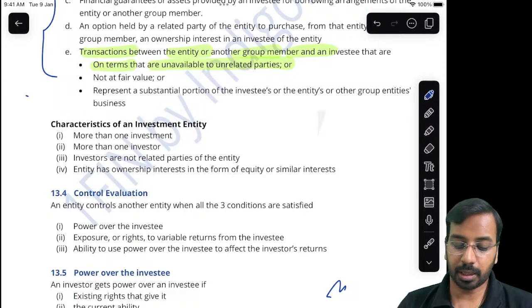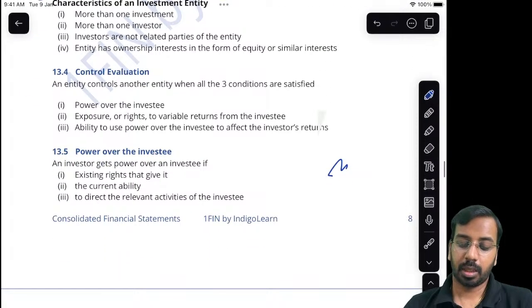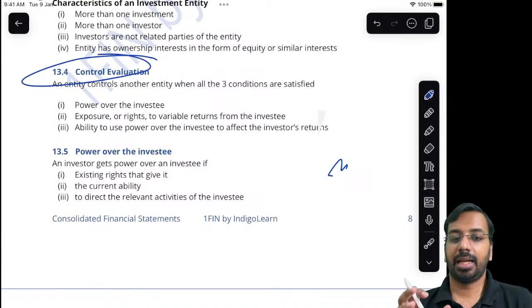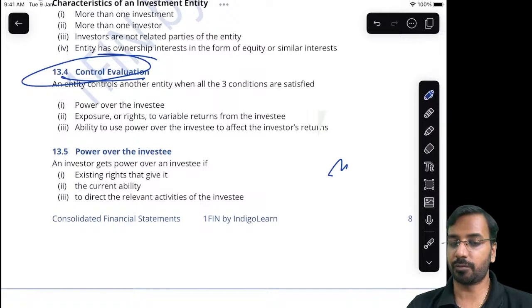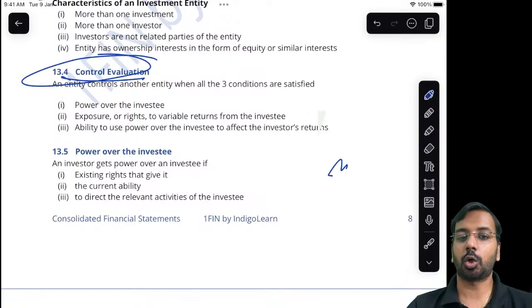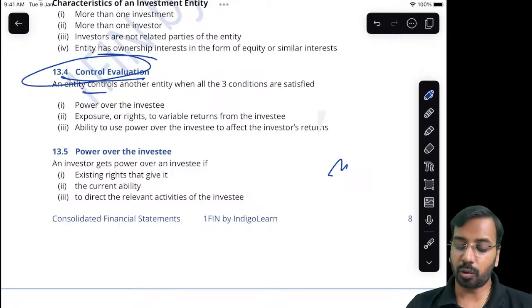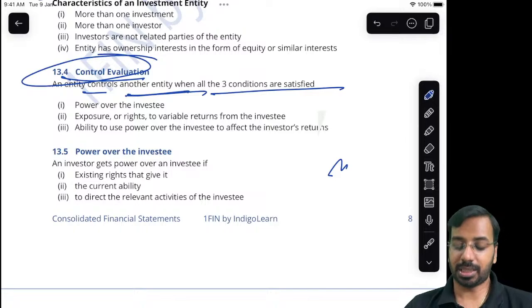Okay. Now, moving on, evaluation of control. See, whenever we have to prepare consolidated financial statements or when we talk about business combination, there is an evaluation of control. Only when one entity controls the other entity, there comes the question of consolidation. When does an entity control another entity? An entity controls another entity when all the three conditions are satisfied.